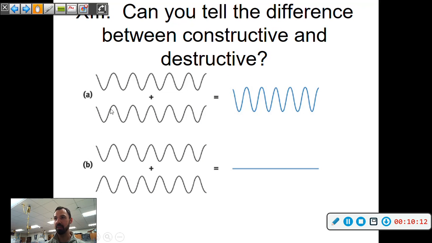Okay, so again, constructive is adding up the waves to make a bigger wave, and destructive is when you add up the waves and they're exactly opposite, so they end up canceling each other out. That doesn't always happen. It's more the waves not meeting up, so you get a different wave at the end.